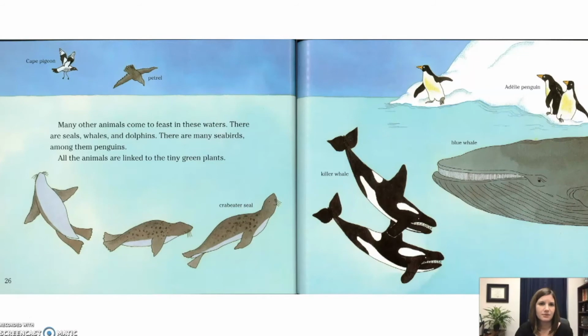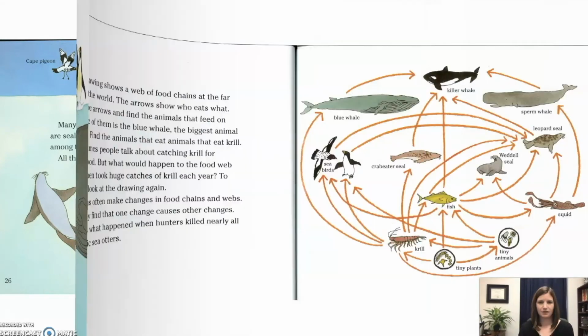Many other animals come to feast in these waters. There are seals, whales, and dolphins. There are many seabirds, among them penguins. All the animals are linked to the tiny green plants.